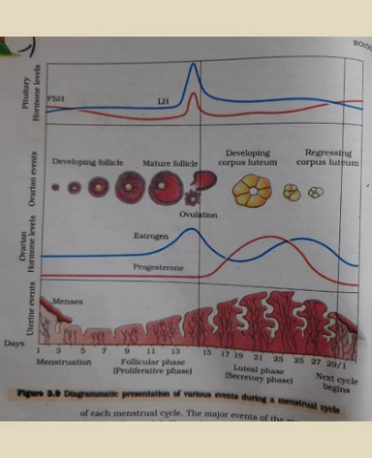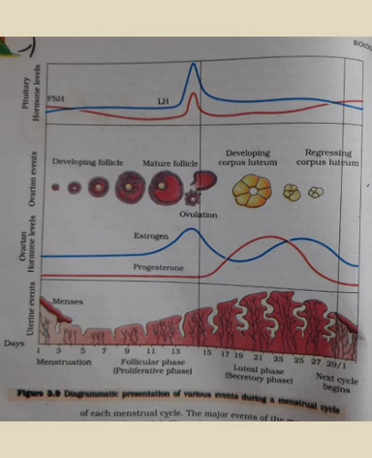Now during this day, or you can say on 14th day, as I told you, LH reaches its peak, right, there is a rapid increase. So this is known as your LH surge. I have just shown you in the previous picture in the function of LH, right, LH surge. LH surge means rapid increase in LH in the mid cycle, okay, and it induces the rupture of Graafian follicle. So here you can see in the picture the mature follicle ruptures and here the ovum has released, which is called your ovulation.